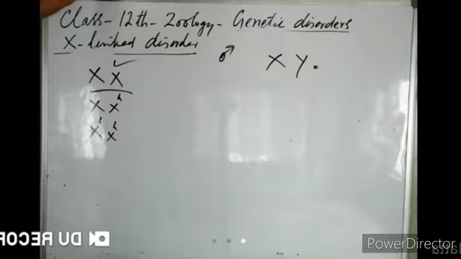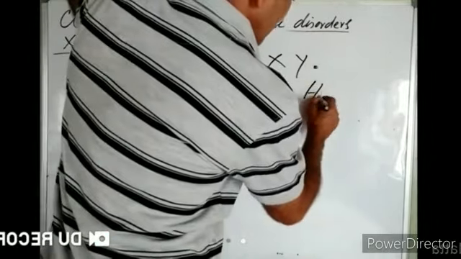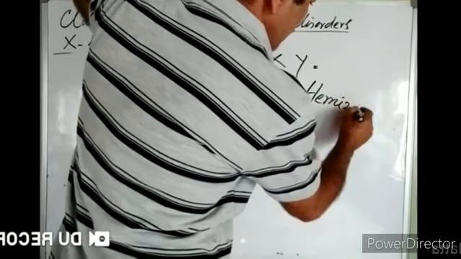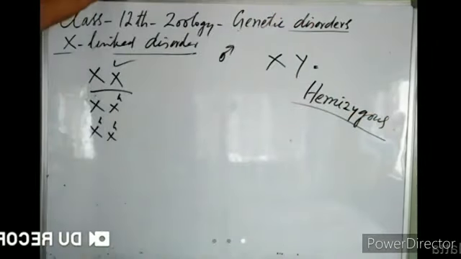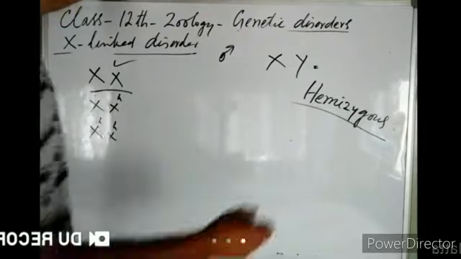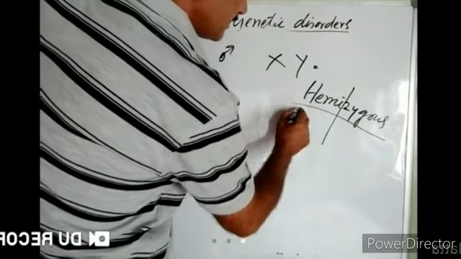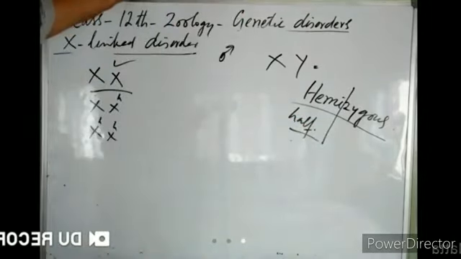So for hemophilia, a male is always hemizygous. Hemi means half, right?